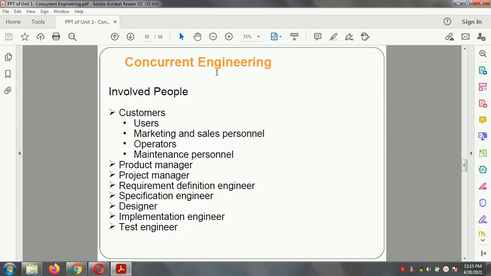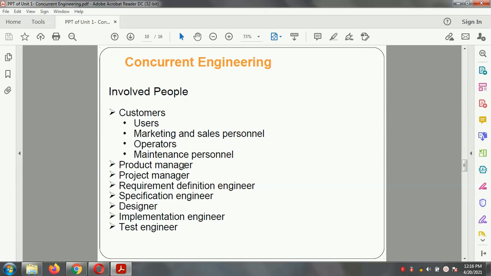So concurrent engineering involves the people, that is the customers. The customers are the users, marketing and sales personnel, operators, and maintenance personnel. So all are our customers. The maintenance personnel are also our customers. The operator is also a customer. The marketing and sales personnel are our customers, and users are also our customers. So all these people are involved in concurrent engineering.